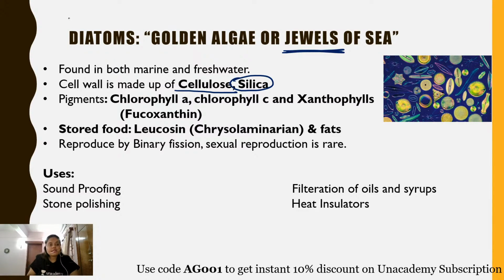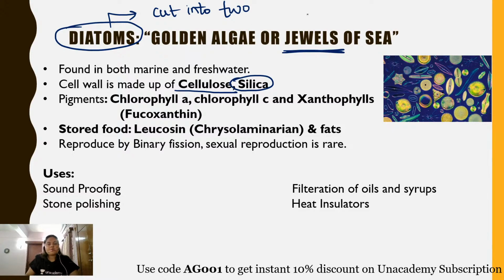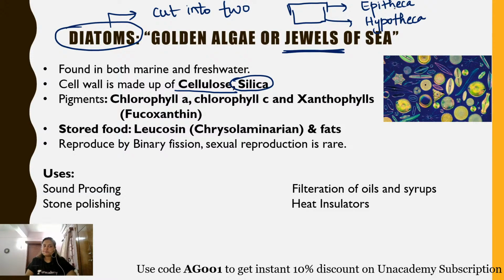Okay, why are they termed as diatoms? Because diatom means cut into two. The body of a diatom contains two parts. The above part is the epitheca, and the lower part is the hypotheca. So the body of the diatom contains two parts. That is why it is known as diatom, that means cut into two. Okay, and the overlapping region is the girdle.